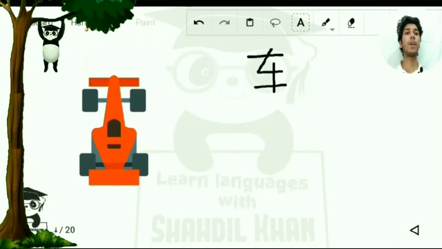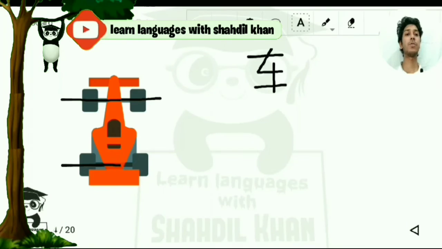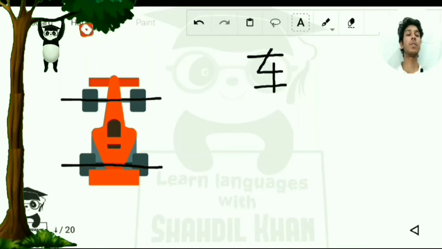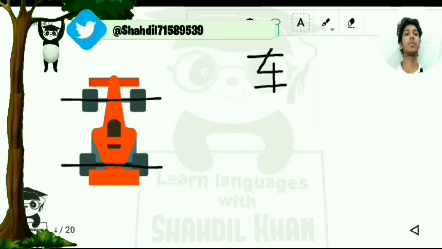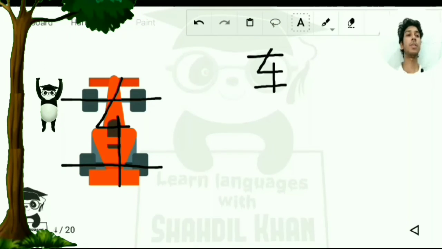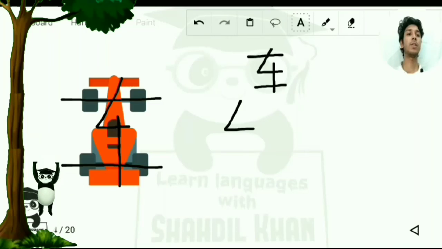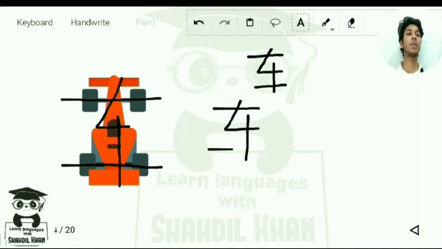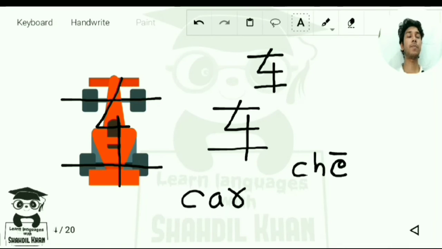First of all, you have to make wheels like this. Two wheels are there, and how many tires are there? There are 4 tires, so you have to write 4 over here. In this way you can write the character. Again, this is like 4, and for the wheels you make these two hung, two horizontal lines, that is called hung. It is called che, C-H-E, che, that means car, C-A-R, car.